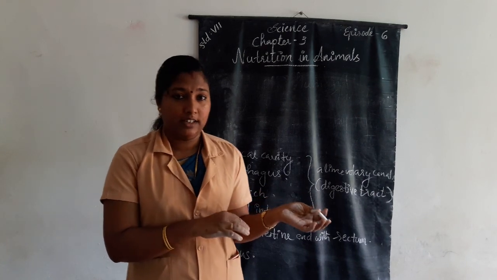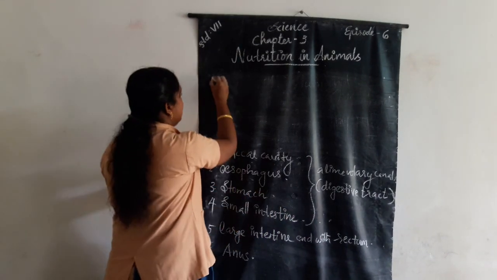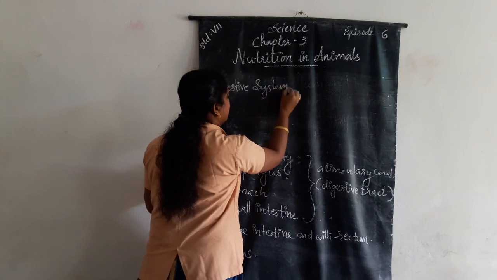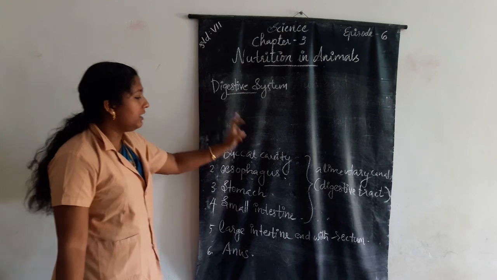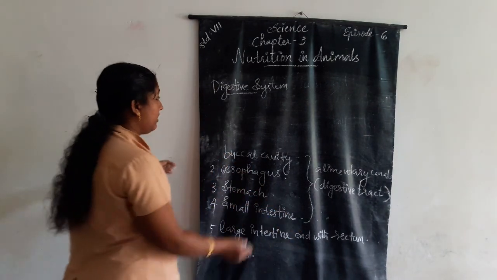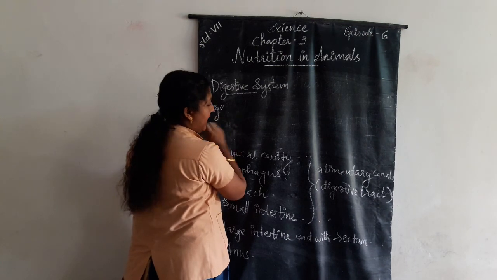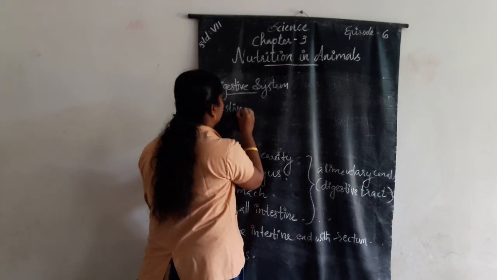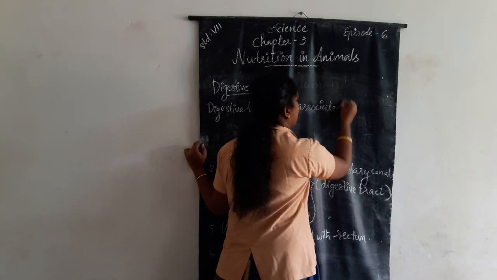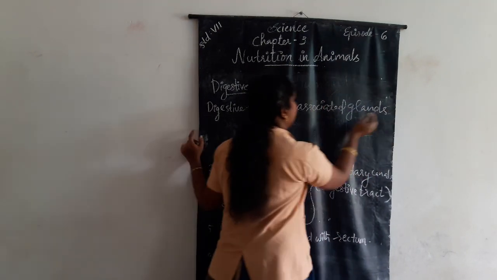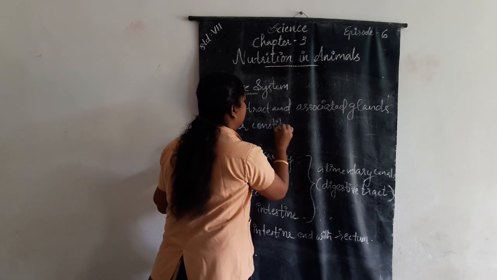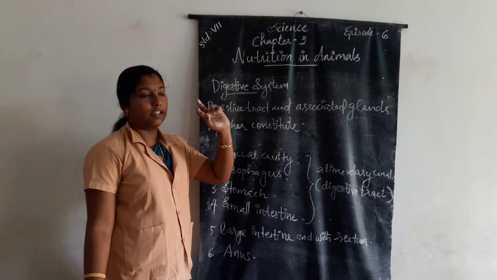Then what is digestive system? The digestive tract and the associated glands together constitute the digestive system.